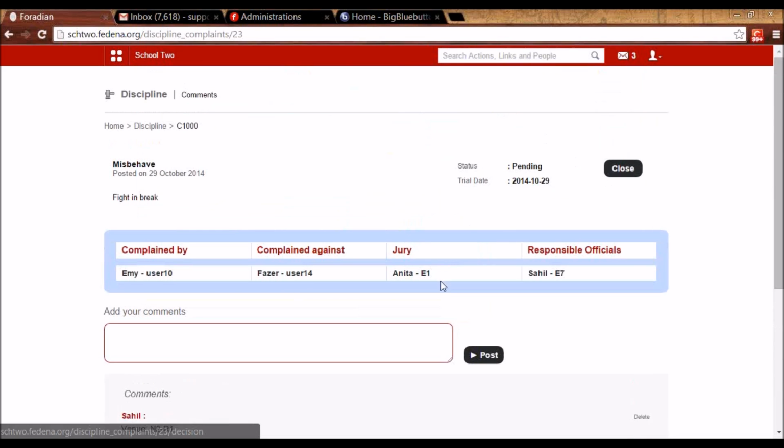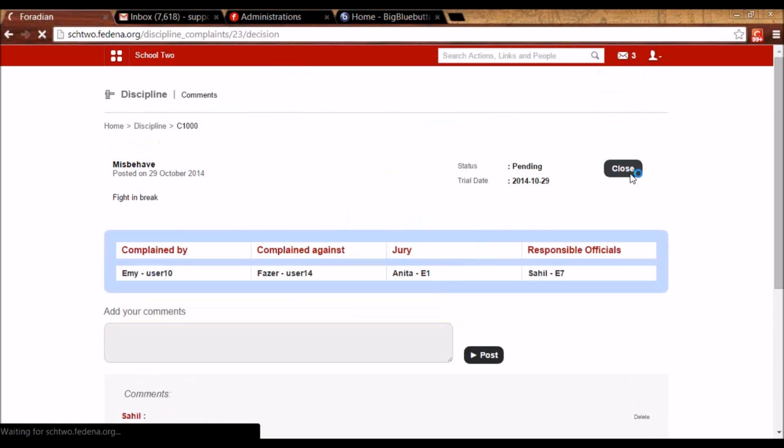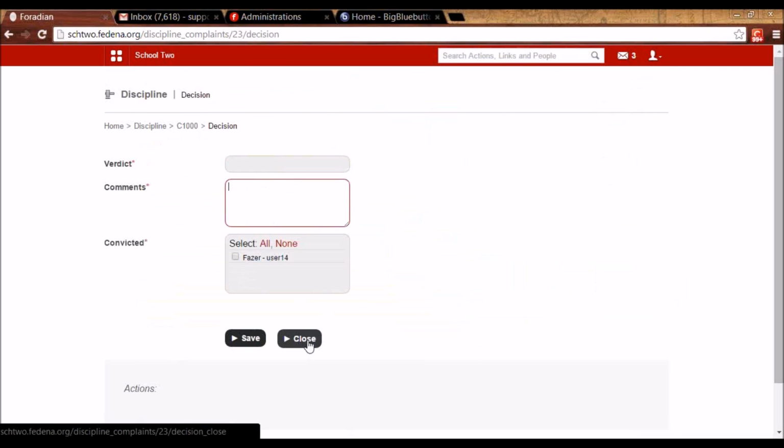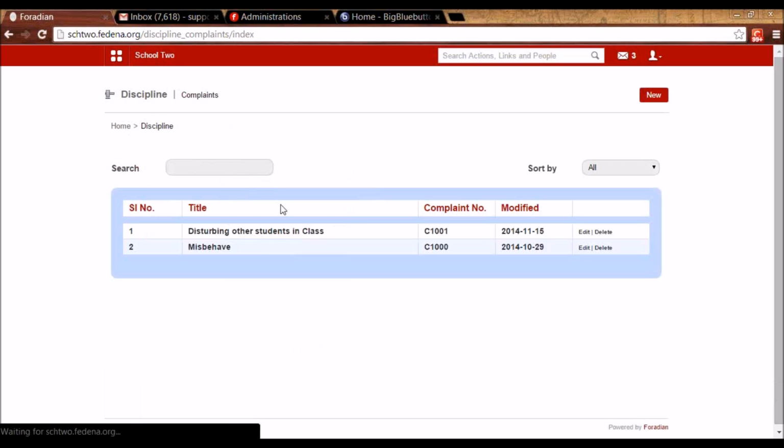So here, for this E1 employee or for anyone with discipline privilege, he'll be able to close this issue. He has to fill in the verdict, the comments related, and the convicted users. If there are more than one, he can check that from here and close the issue. So this is about the discipline module in Fedena.